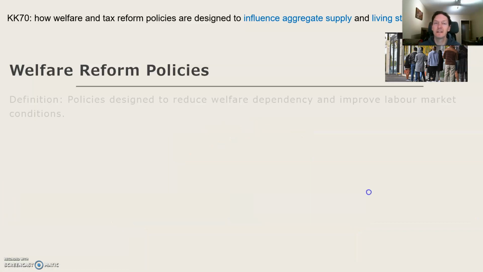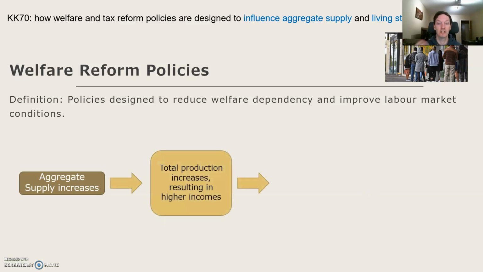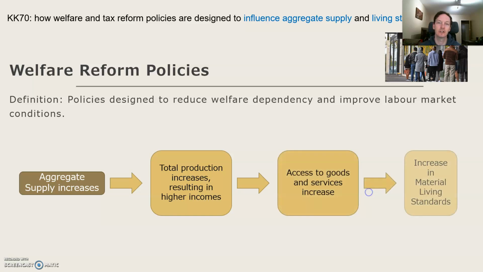Now we've got a link to living standards. This is really straightforward, guys, because this is exactly the same pathway that we've always been doing after we get from a starting point of an increase in aggregate supply. So when aggregate supply increases, total production increases, resulting in higher incomes. And then that's a really nice, easy link then to an increase in access to goods and services and material living standards. So there's not really much new here. If you get a question on welfare reform policies linking both to aggregate supply and living standards, the living standards mark will often just be an extra mark, so an extra 1 mark. And so you can do this relatively straightforward process to get that extra mark.